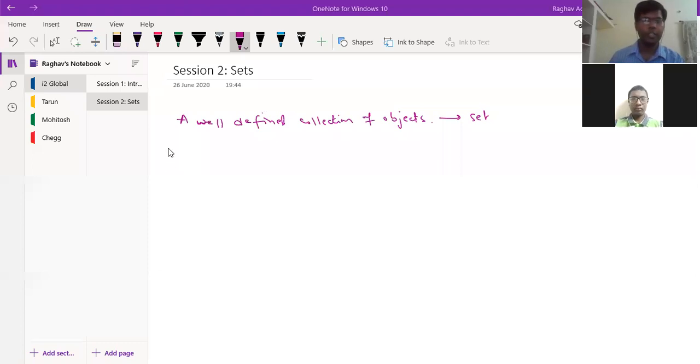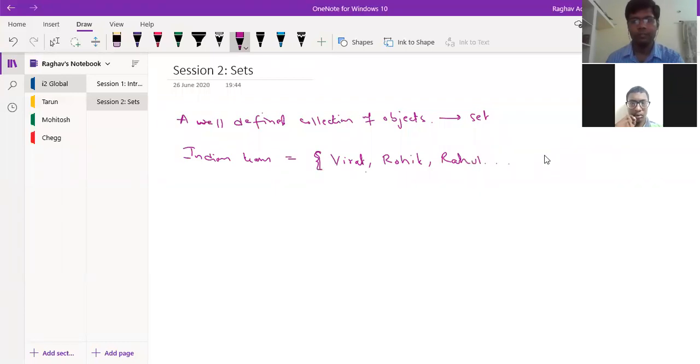Okay, so we'll continue. A well-defined collection of objects is called a set. For example, if you take the Indian cricket team, the Indian team includes, say, Virat Kohli and Rohit Sharma, or KL Rahul, some other players. So this is a collection of objects, or a collection of players, right?